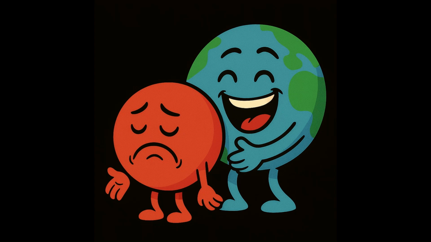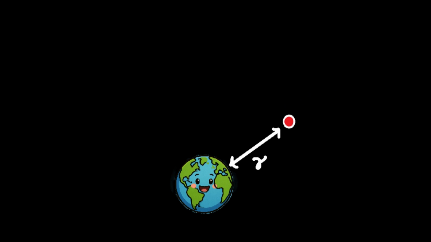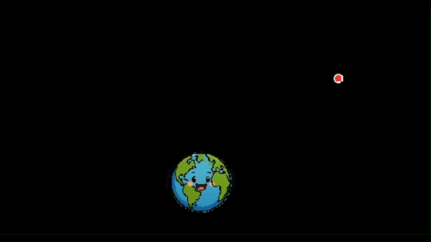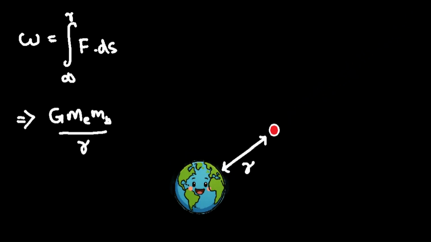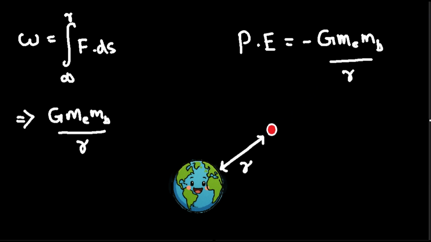Once there's a ball that is very happy in outer space, but suddenly the Earth comes and this ball is attracted by the Earth to this point. At this point, the distance between the Earth and this ball is r. If you try to calculate the total work done by the Earth in bringing this ball from very far, infinity, towards this point, it would be equal to GMm divided by r. And I am saying that the negative of this work is known as the potential energy of this system.